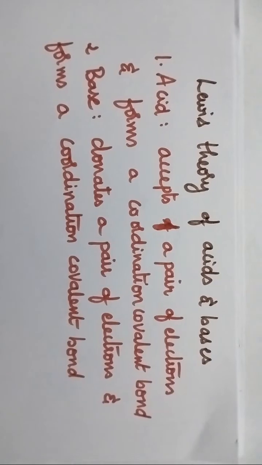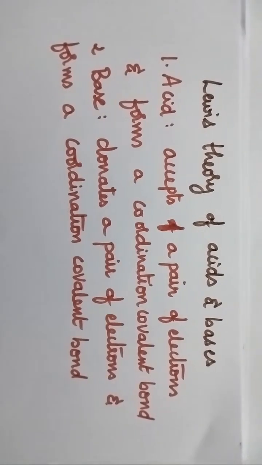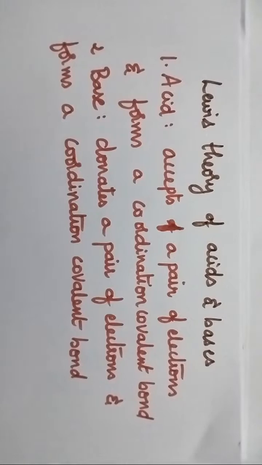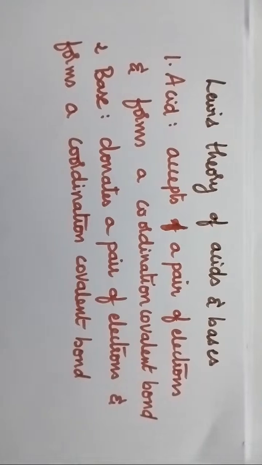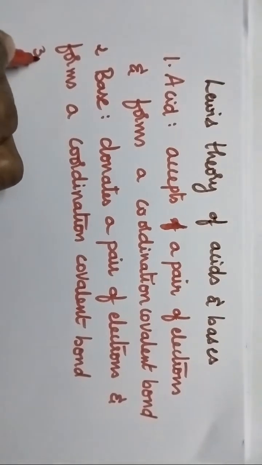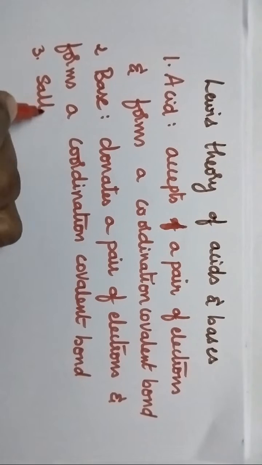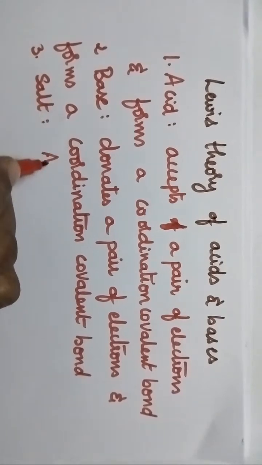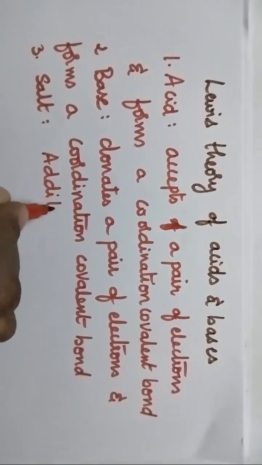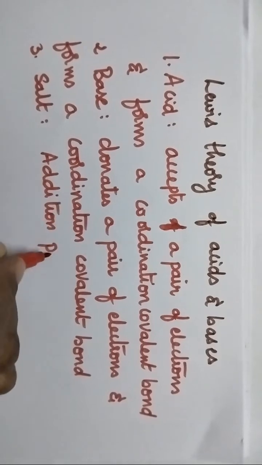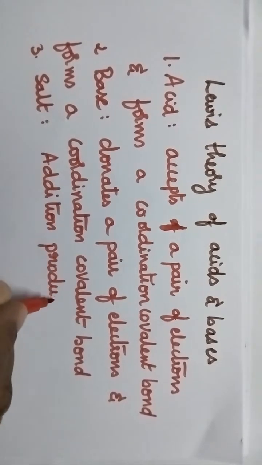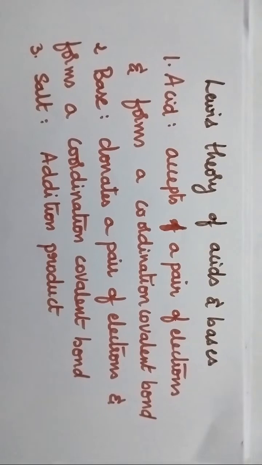So, a base is a substance that donates a pair of electrons to the other substance and forms a coordination covalent bond. Similarly, moving to the salt, what is meant by a salt? An addition product formed whenever an acid reacts with a base is called a salt.